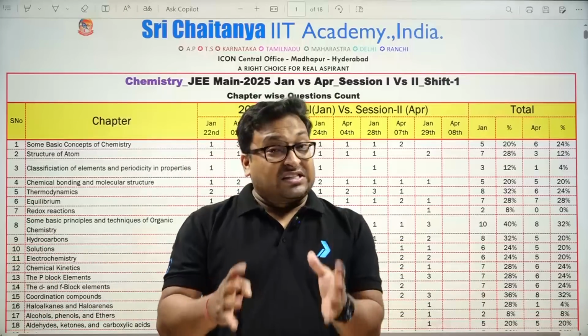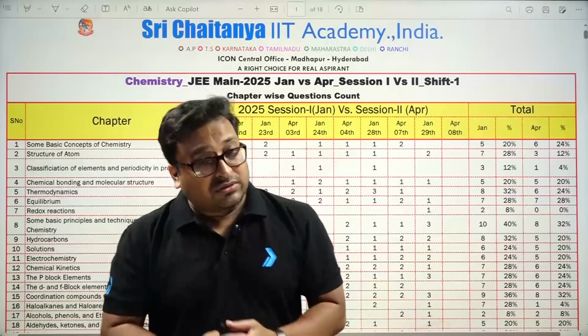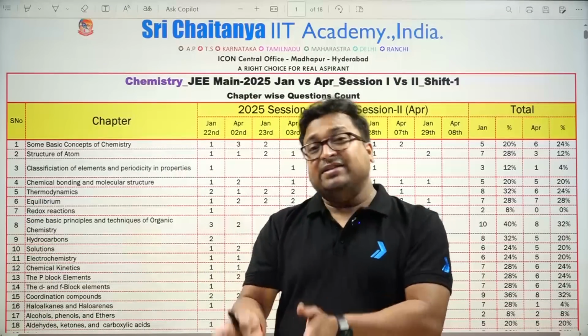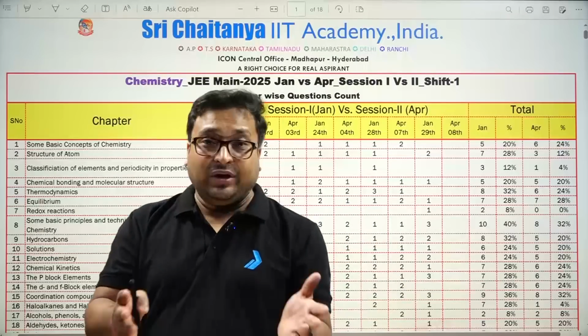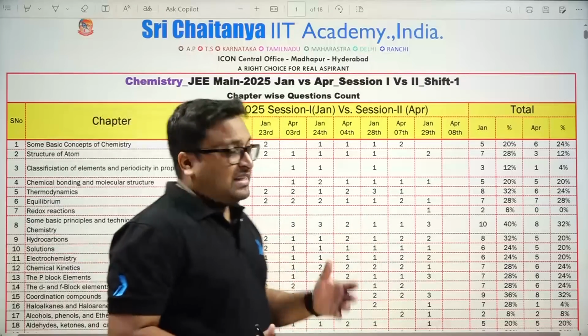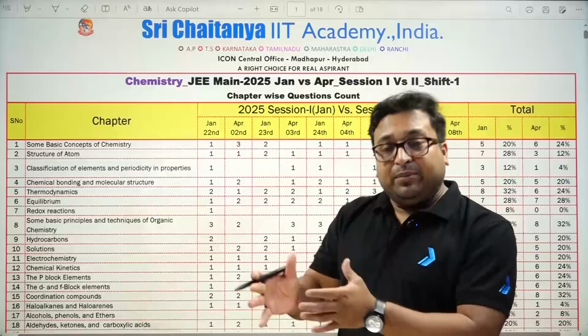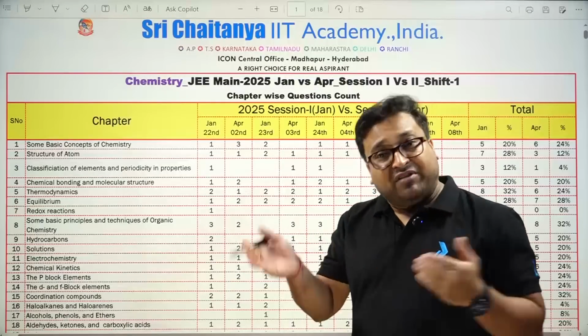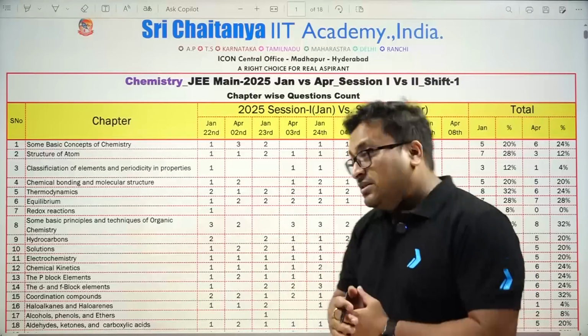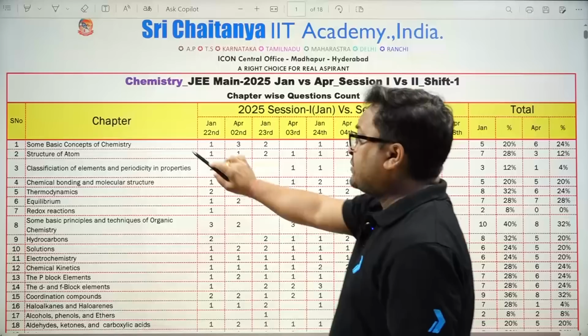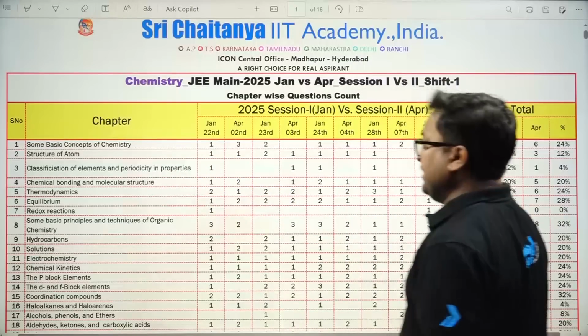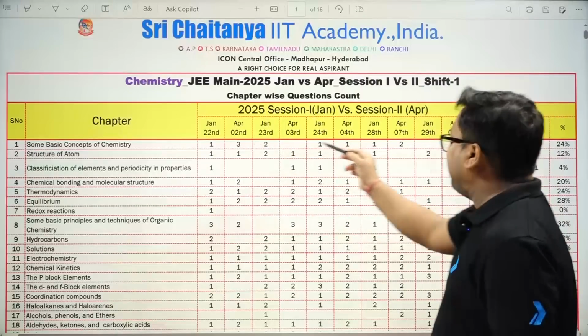Today we are going to understand the pattern of chemistry questions in JEE Mains April and JEE Mains January 2025. We will see the high weighted chapters, from which chapter the maximum questions were asked in both the sessions. So let's see the weightage of some basic concepts of chemistry in the January attempt. You can see the variations.